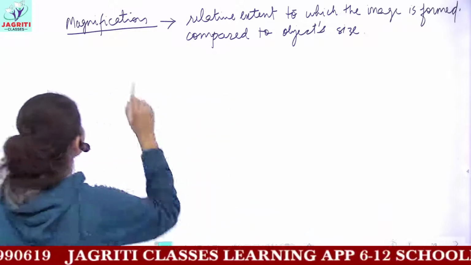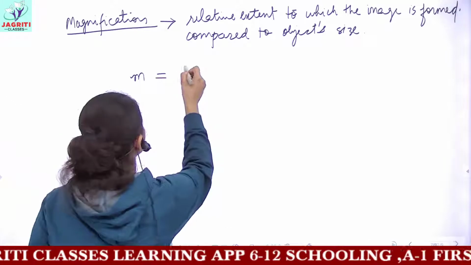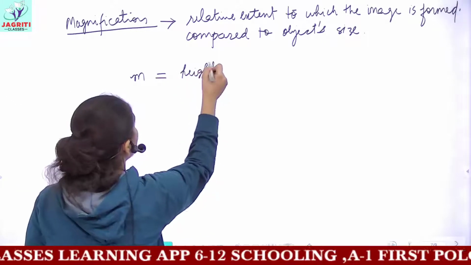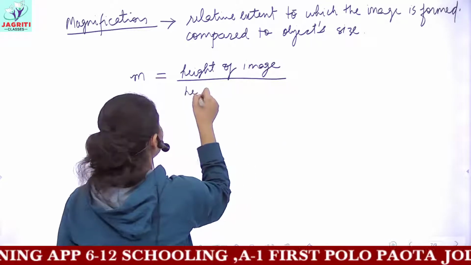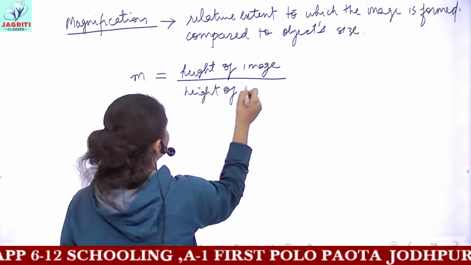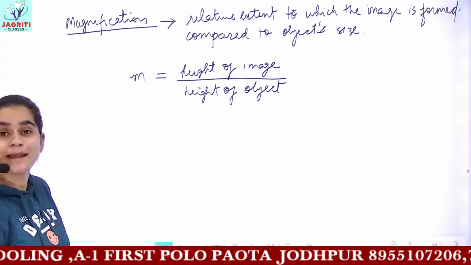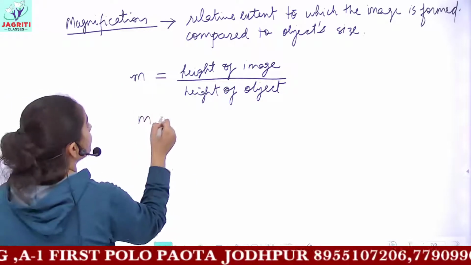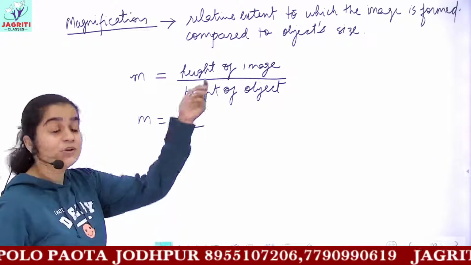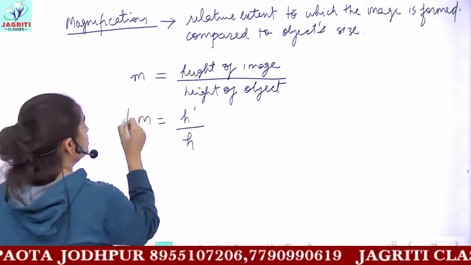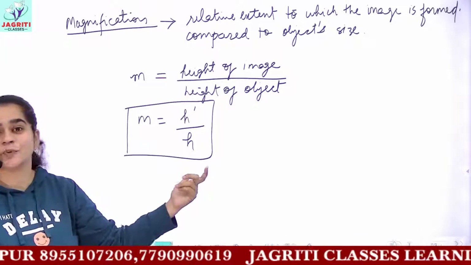object. This magnification is represented by the letter small m here, and this is the ratio of height of image divided by the height of object. So this ratio gives you the amount of magnification. Here the symbol used for height of image is h dash, and the symbol used for height of object is h. So this becomes the formula of magnification. Magnification is h dash upon h.